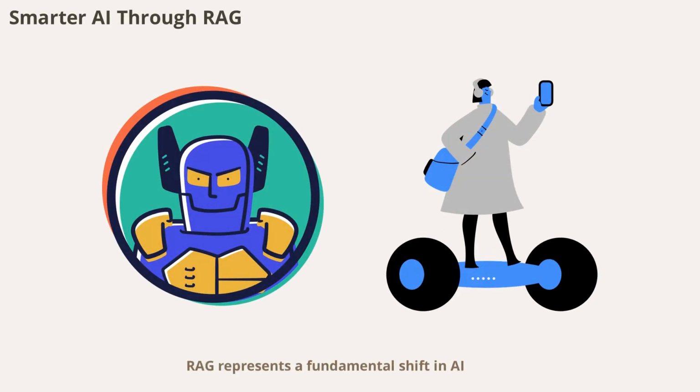RAG represents a fundamental shift in AI, moving from pure memorization to intelligent research assistance. By combining the strengths of large language models with precise information retrieval, we're building systems that are both knowledgeable and accurate. This new approach is unlocking smarter, more capable AI for everyone.